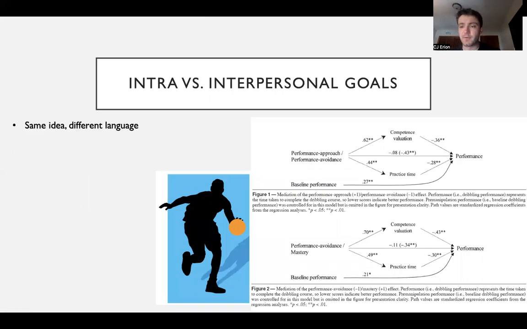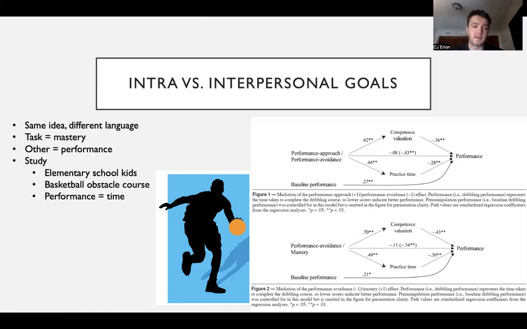Another example here of different goal types leading to better or worse performance. So this gets at the same idea, but it does use some different language. So we talked about task goals in the previous couple of slides. Those are the mastery goal. That's the mastery goal that you see here versus performance goals that you see. That's in comparison to others, like we talked about previously.